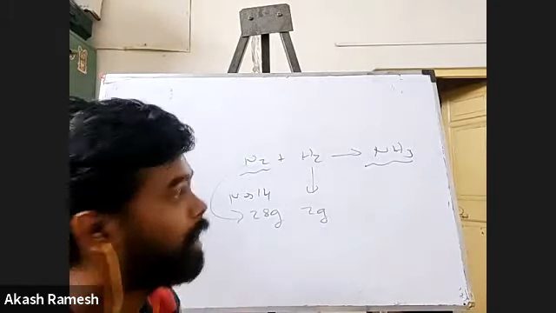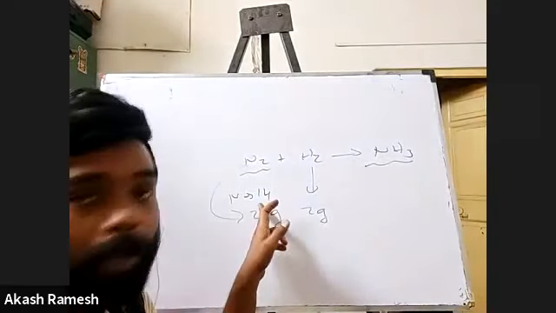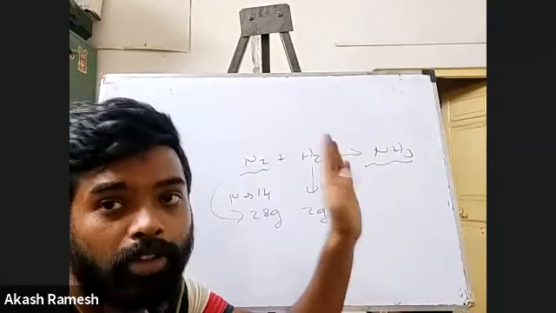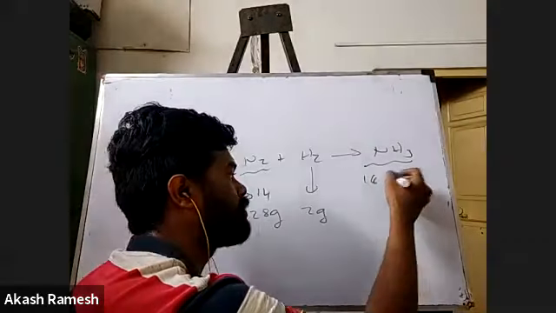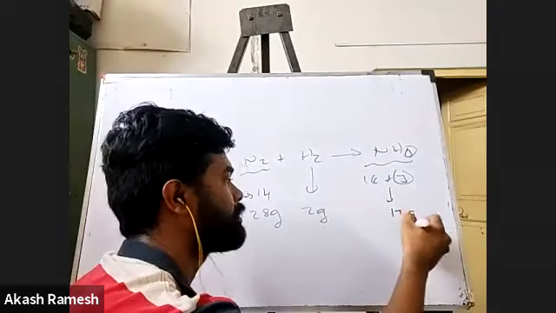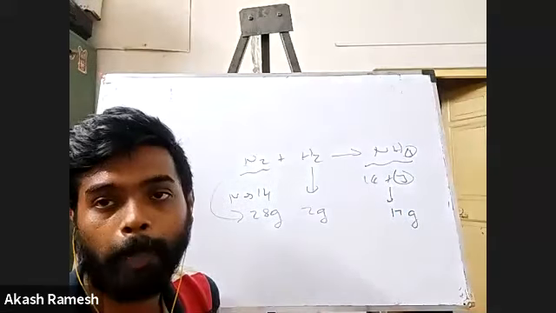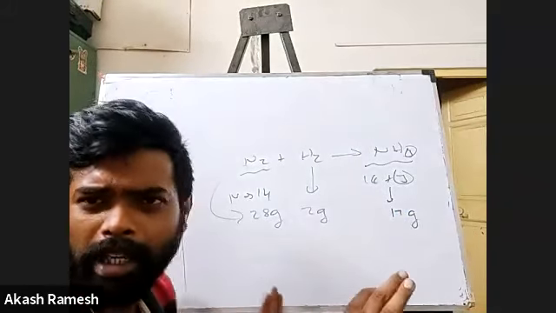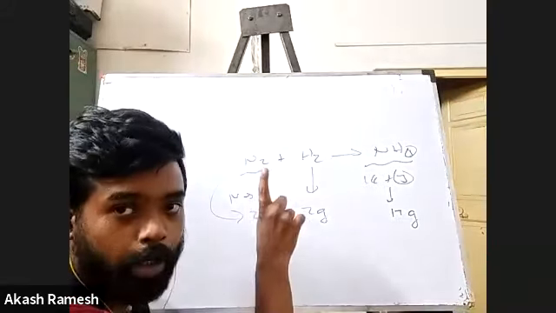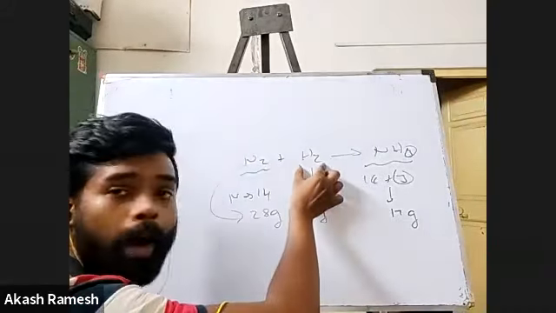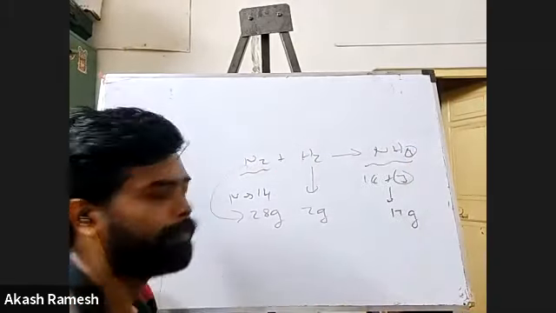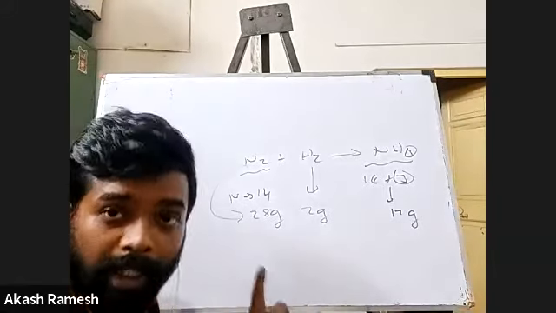17. Yes, right? Nitrogen, just now we saw, is 14. And 1 hydrogen has 1 gram. There are 3 hydrogens, so 3 grams. So it will be 14 plus 3, and this 3 comes from the 3 hydrogens. So totally you have 17 grams. So what you see here is that if I take 1 molecule of N2 with 1 molecule of H2, and it forms 1 molecule of ammonia, it is wrong.